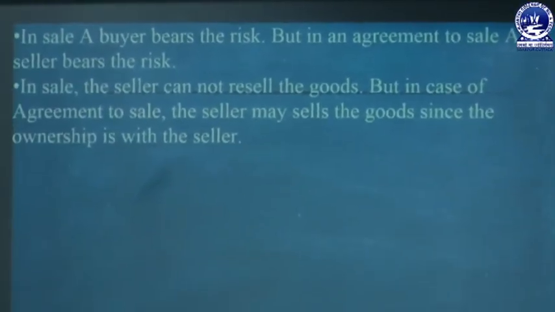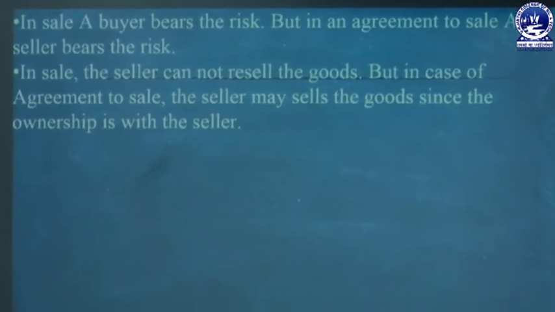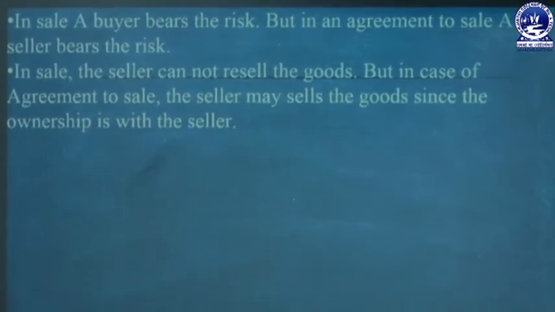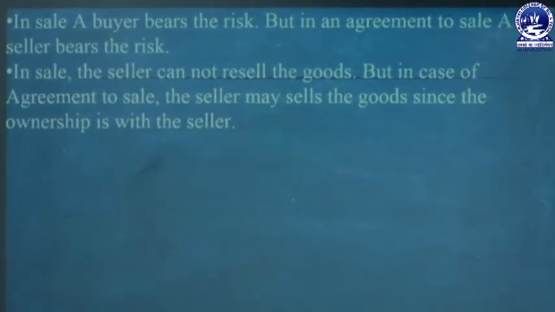In a sale, the buyer bears the risks, but in an agreement to sell, the seller bears the risks. So where there is a sale, goods are transferred from the seller to the buyer. Now the buyer becomes the owner, so he takes all the risks that have to be borne. But in case of agreement to sell, as ownership is not transferred, the seller bears all the risks.